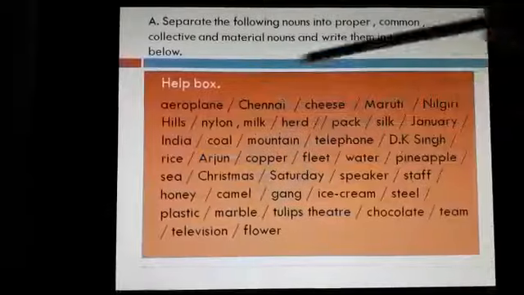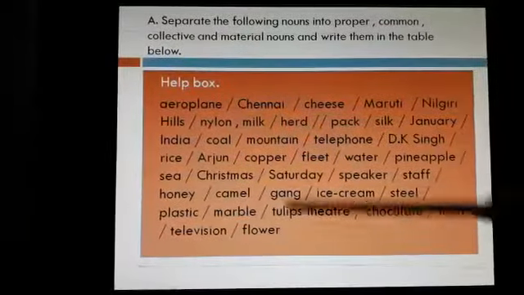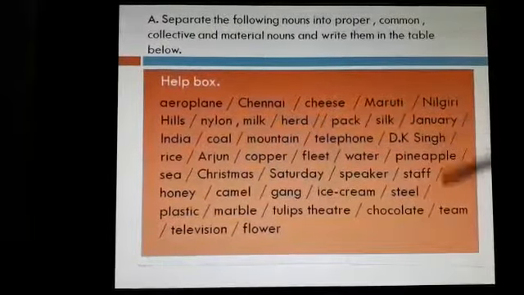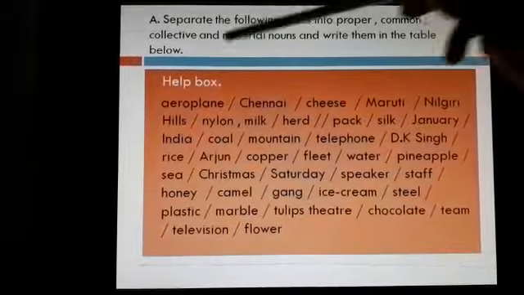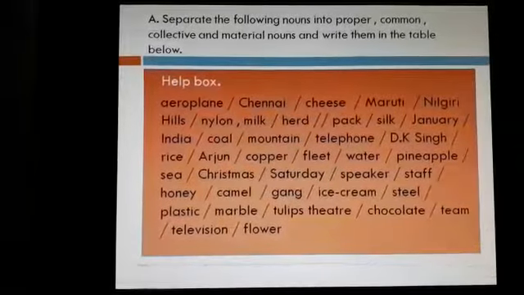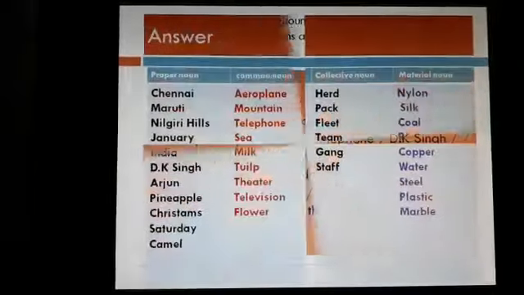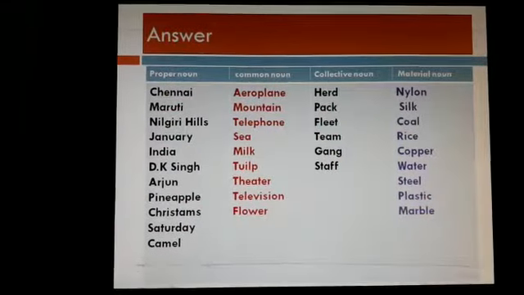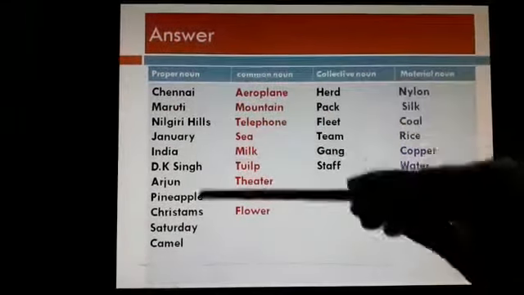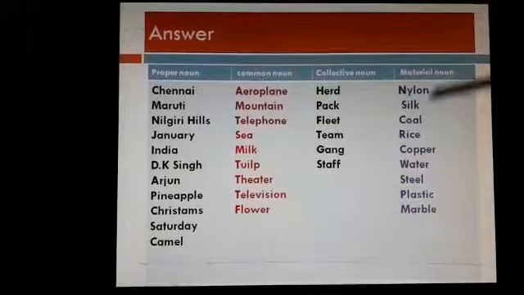Here are the group of words. So many nouns are put together. We have to separate every one into proper, common, collective and material nouns. So let us do it in the next slide. Here is the answer for that. So I have divided them into the proper noun, common noun, collective noun, material noun.